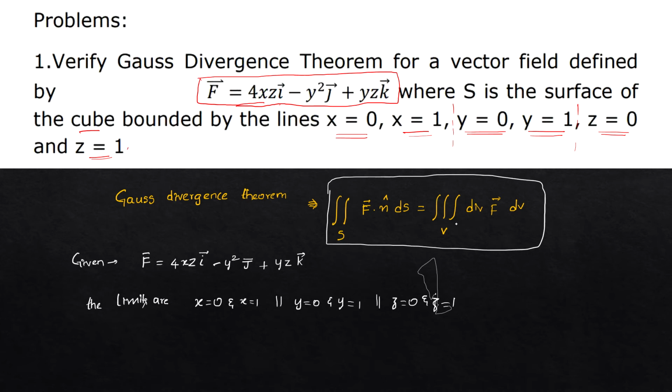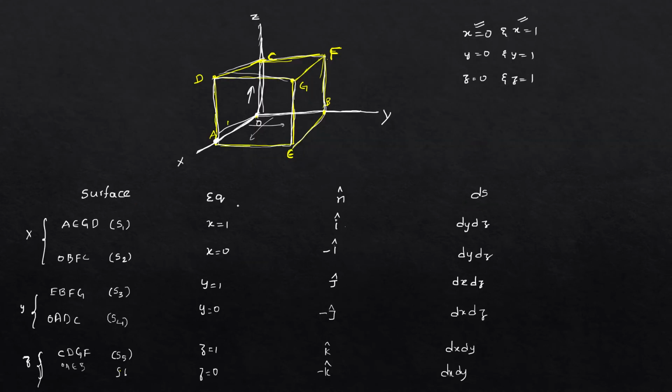Then we have to write the question, and then we have to write the limits: x is equal to 0, x is equal to 1, y is equal to 0, y is equal to 1, and z is equal to 0 and z is equal to 1. And then we have to form a cube. Since we know it is a cube already given, we have to draw the diagram.